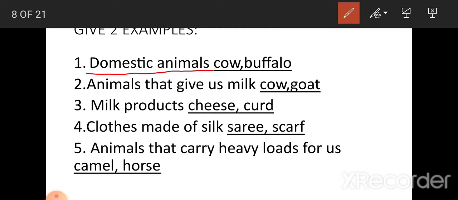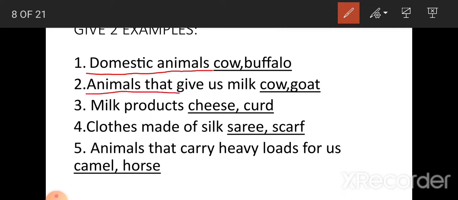What are domestic animals? The animals that can be kept at farms or homes are known as domestic animals. And which are the examples of that? Cow and buffalo. C-O-W, cow. B-U-F-F-A-L-O, buffalo. Cow, buffalo.